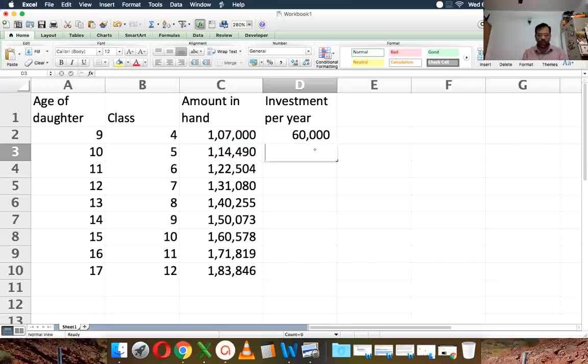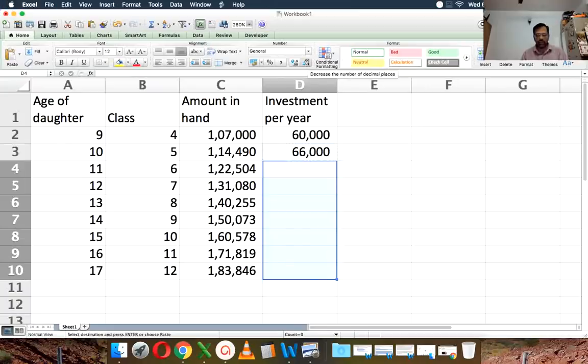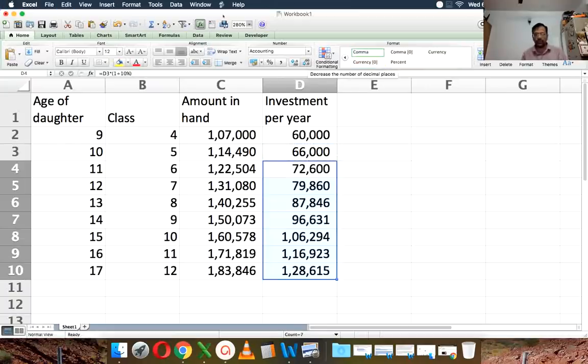We are going to try to increase this investment per year at the rate of 10%. Please do your best to increase it at the rate of at least 10%. This will make a huge difference in how successful you are. It's not about the return. It's about time and how much you increase your investment. So you're going to increase the investments every year. It's going to be hard, but you're going to at least give it a try.